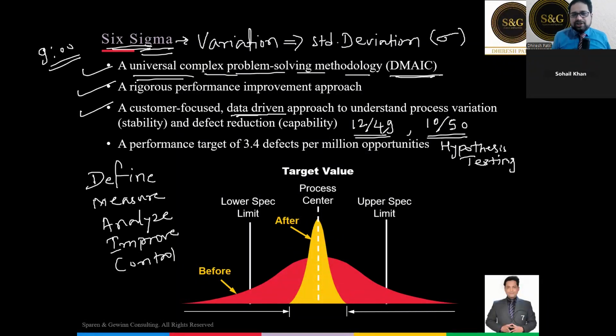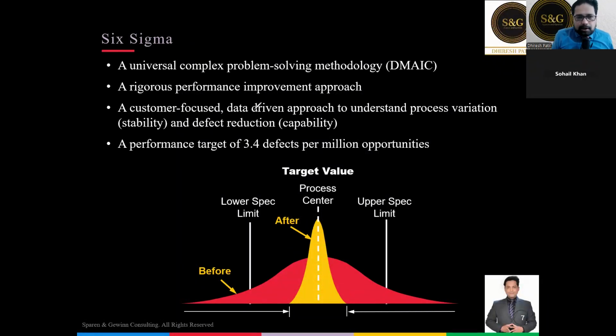Okay, now coming back to the next one. So data driven, tak hum log ne dekha. Then it understands the process variation and it reduces the defect. Let's understand this. Yes, null and alternative. Absolutely right, Praveenji. You know this. Null hypothesis and alternate hypothesis. Anyways, coming back to process variation and defect.